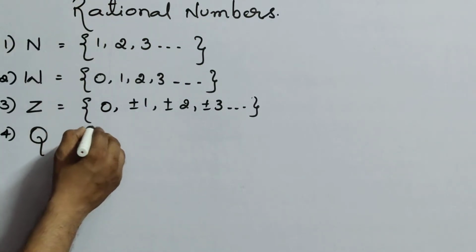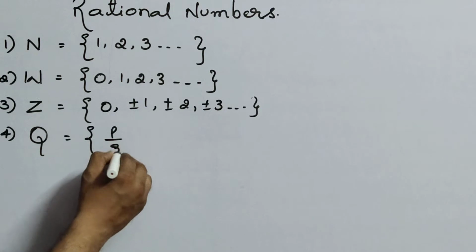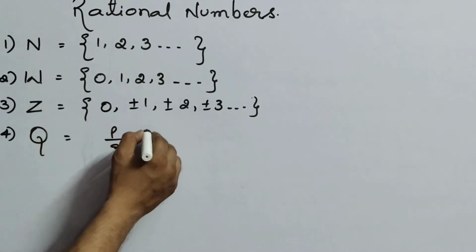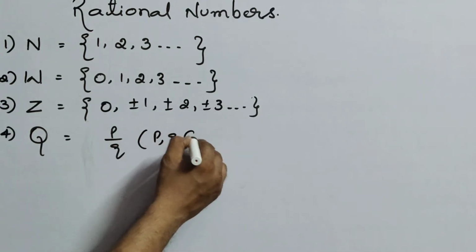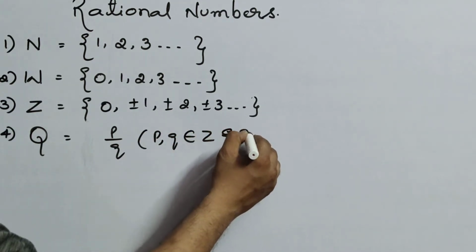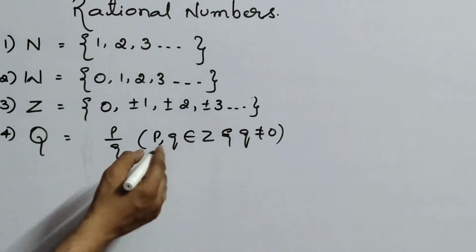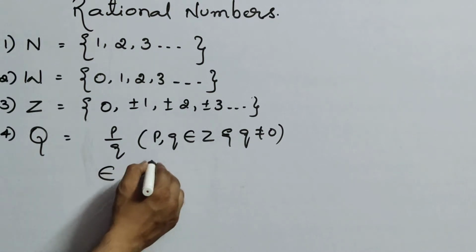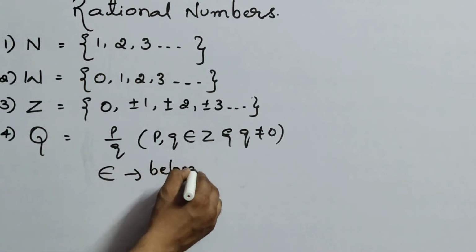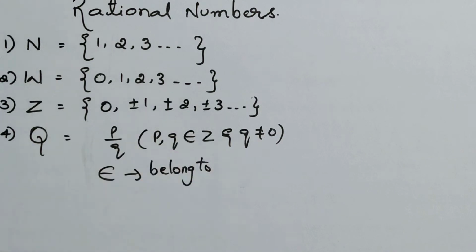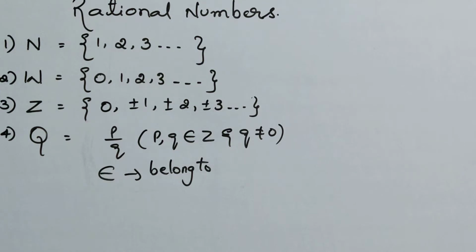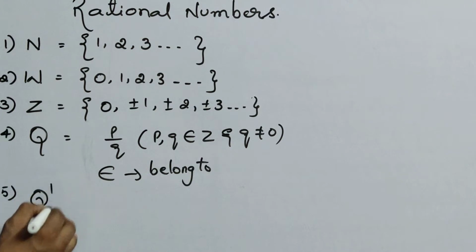Next, coming to rational numbers, that is our topic now. Rational numbers means the numbers which are in the form of p by q, where p, q belong to Z and q not equal to 0. In one more question they may ask you what this symbol is. The symbol is nothing but 'belongs to'. That means the numerator and denominator belong to Z, that means integers.